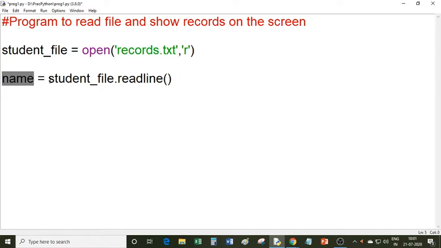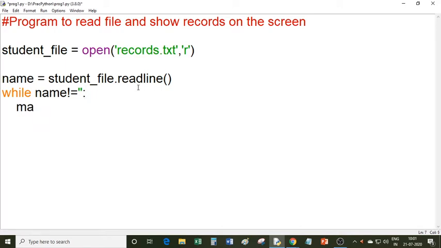name variable. So first line contains the name of a student. So the name of a student will be stored in this name variable. Now I can use a while loop: while name is not equal to the empty string. So I am passing here an empty string. If the name is an empty string, the while loop will not work. So name should not be equal to empty string.